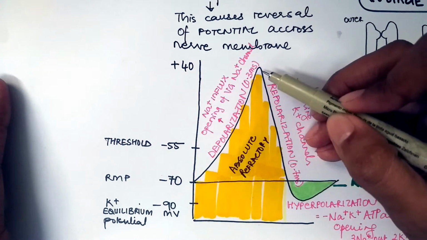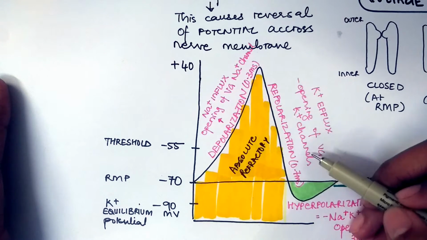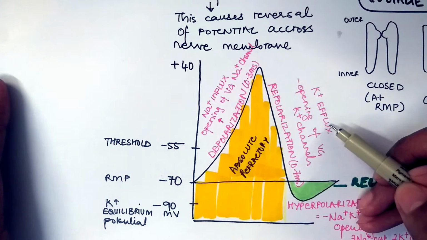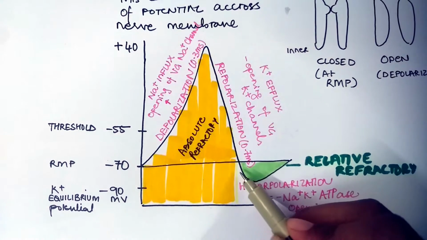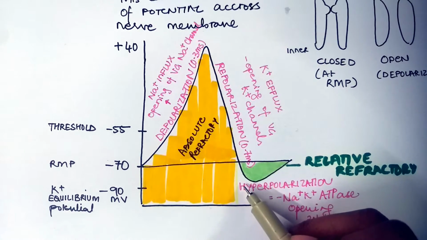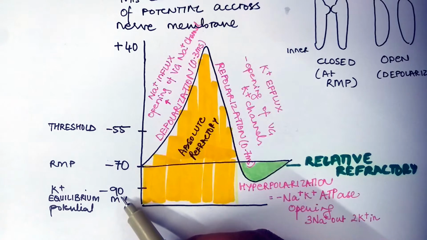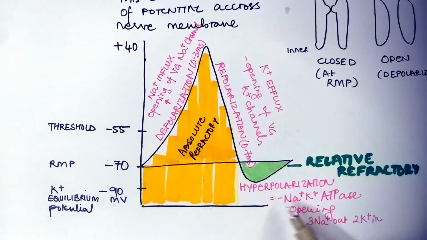After depolarization, the sodium channels close and it causes opening of voltage gated potassium channels, which cause potassium efflux. The repolarization lasts for 0.7 milliseconds. After repolarization, the inside of the nerve membrane becomes more negative than the resting membrane potential and it reaches minus 90 millivolts, which is called the potassium equilibrium potential. This is called hyperpolarization.